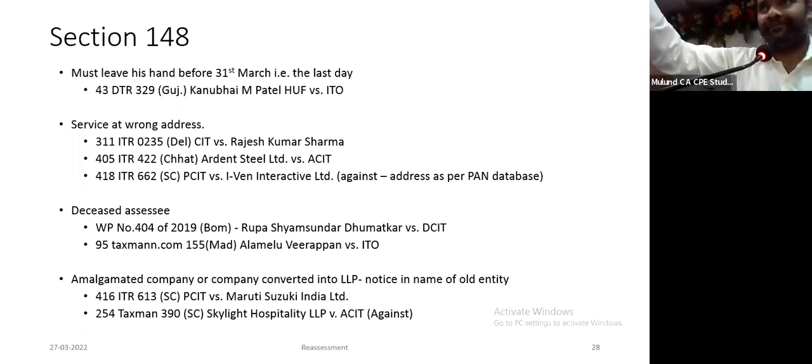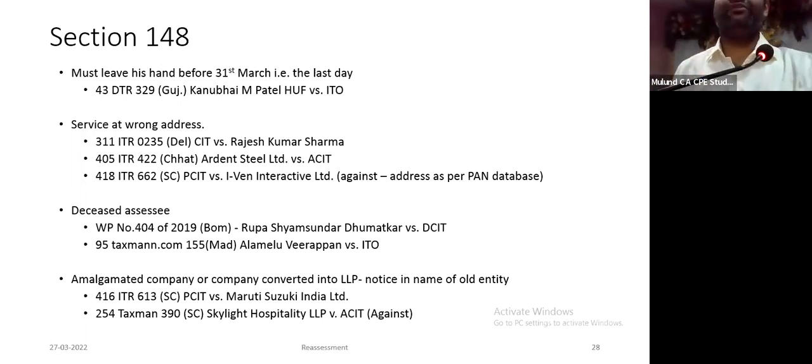Email is immediate, which means he issued the notice on 1st of April, which means the notice is time barred. Issue means it should leave his hands. Where it goes is irrelevant. For example, if he posted it on 31st March and I received it on 2nd April, it is valid. Service is not important, issue is important, but issue does not mean merely signing and keeping it.